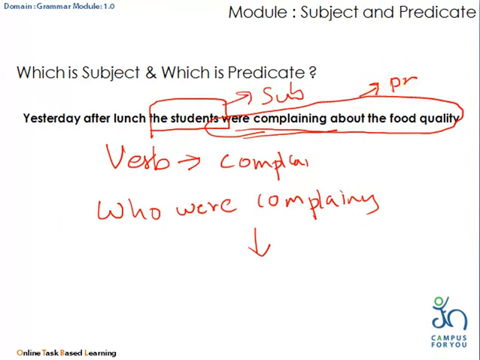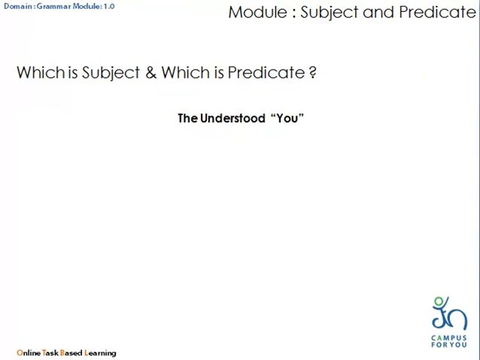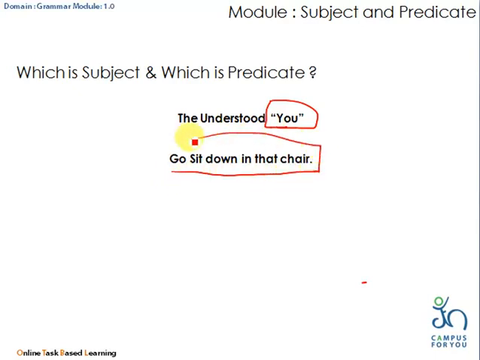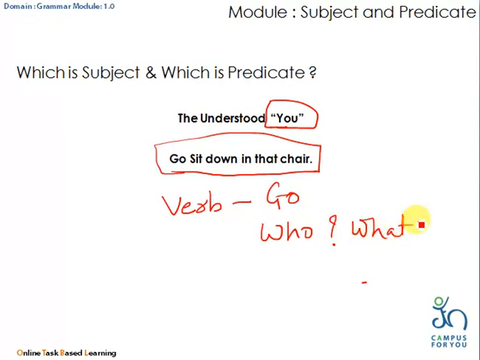Now, let us consider a different situation wherein it is difficult to predict which is the subject and predicate. The concept is known as the understood you. Whenever there are imperative sentences, in those imperative sentences, you is considered as the subject. For example, consider this sentence, go sit down in that chair. In this, the verb is go. But if we ask the question who or what, we will not get proper answer. In such cases, you is considered as the subject.